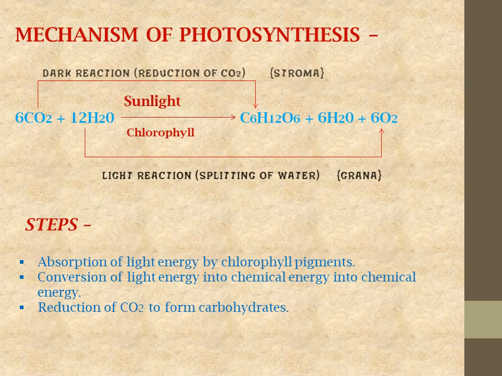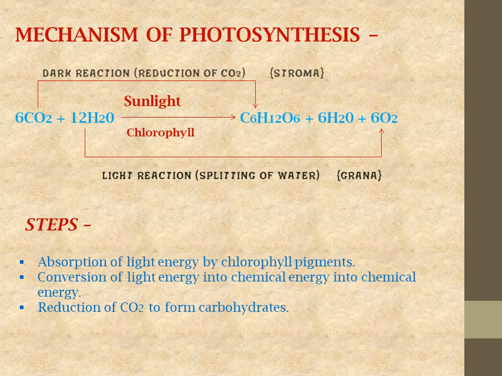And the last one is reduction of CO2 to form carbohydrates. Carbon dioxide is converted into carbohydrate. In that condition, it is not necessary that light must be present here. If it is present or absent, it will not affect the process.